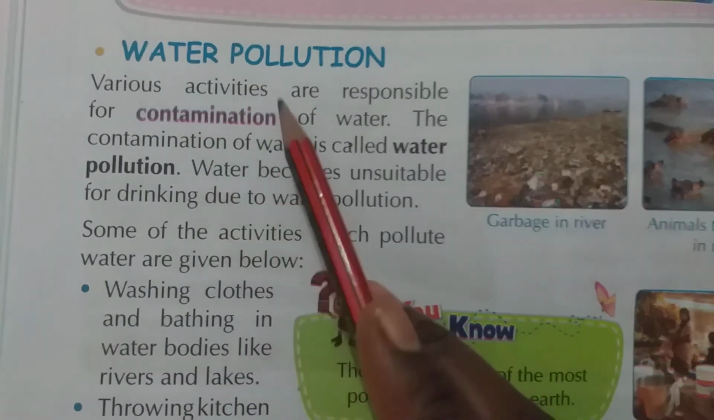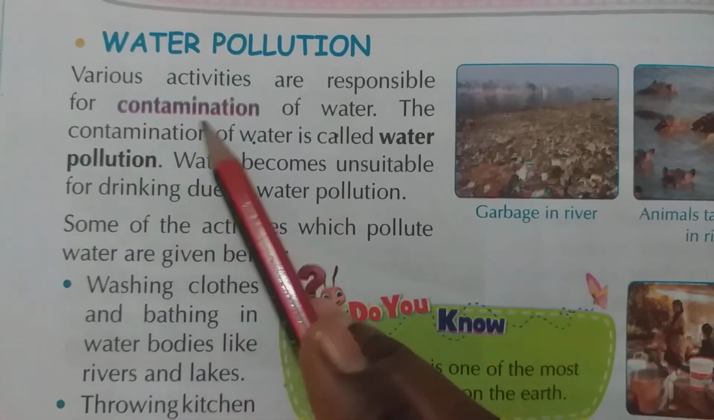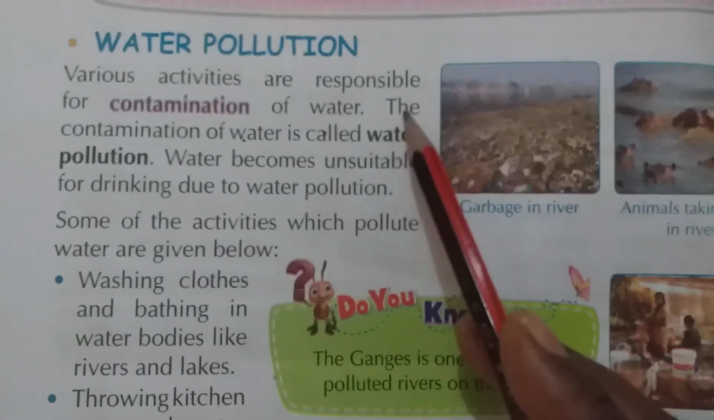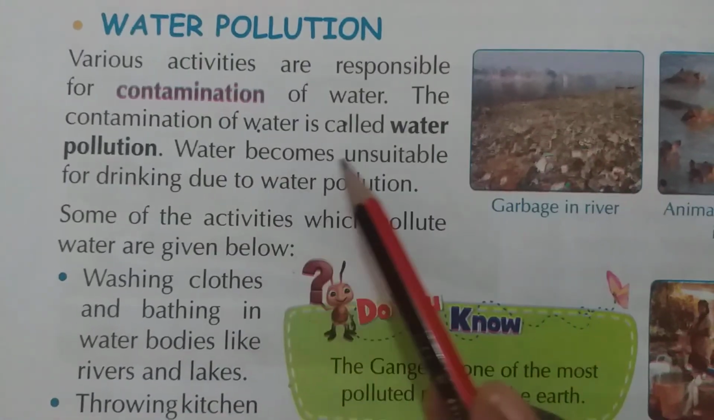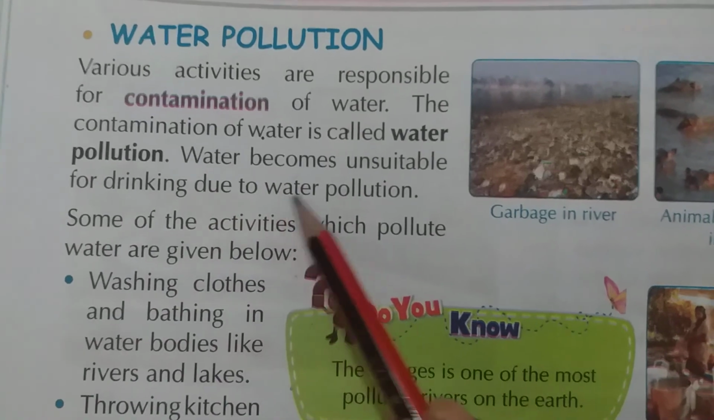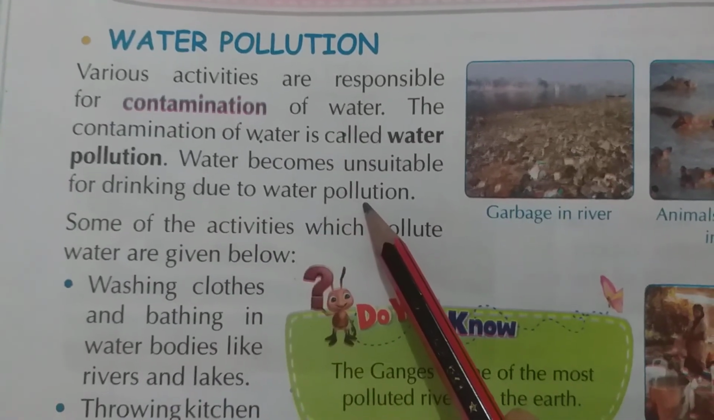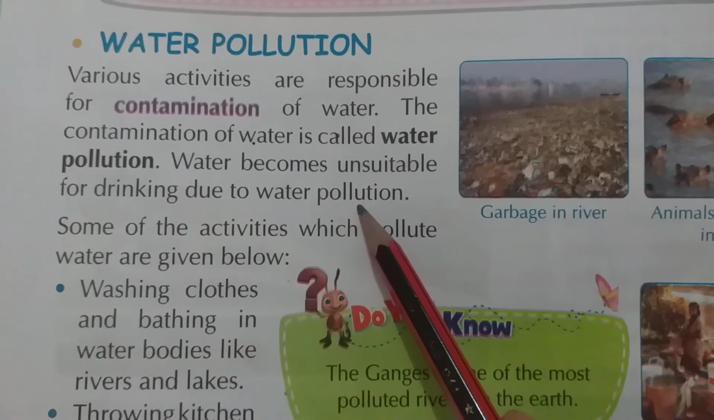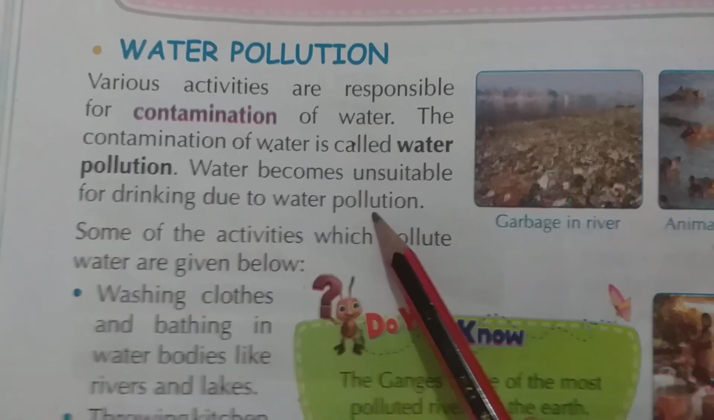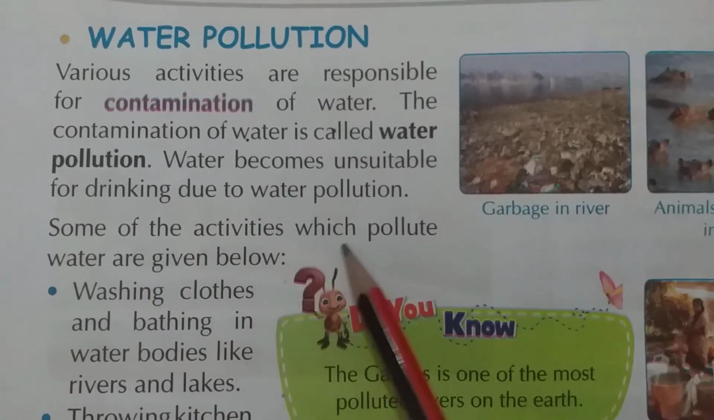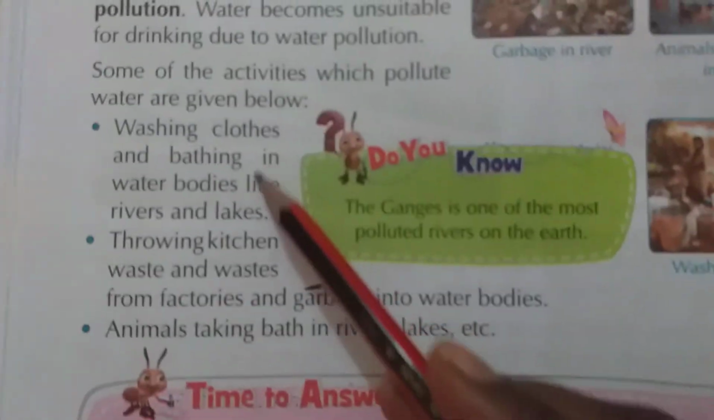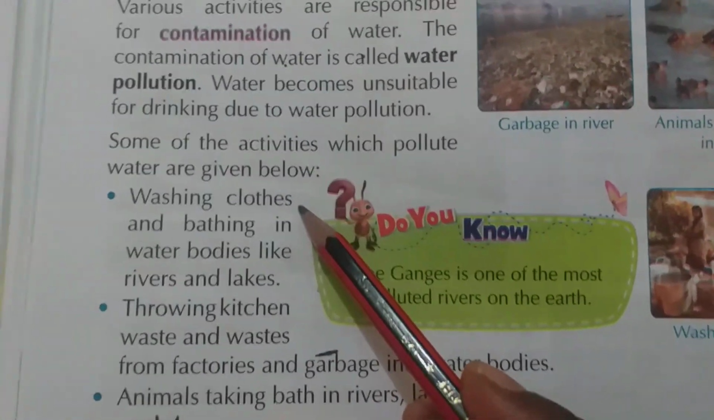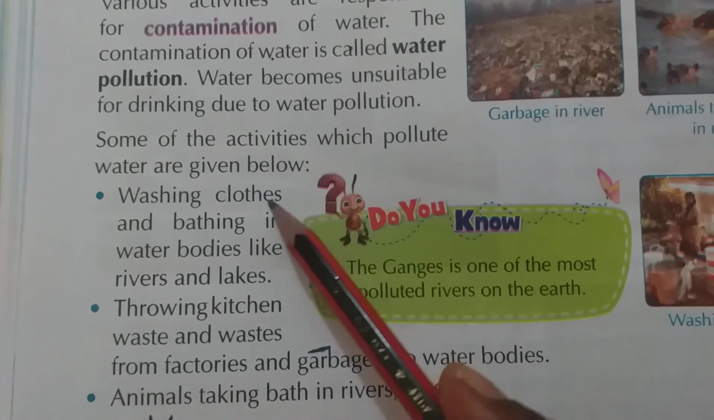Various activities are responsible for contamination of water. The contamination of water is called water pollution. Water becomes unsuitable for drinking due to water pollution. See class, if water is contaminated, it is not suitable for drinking. Some activities which pollute water are given below. You can see some activities here, which contaminate our water, we can read.